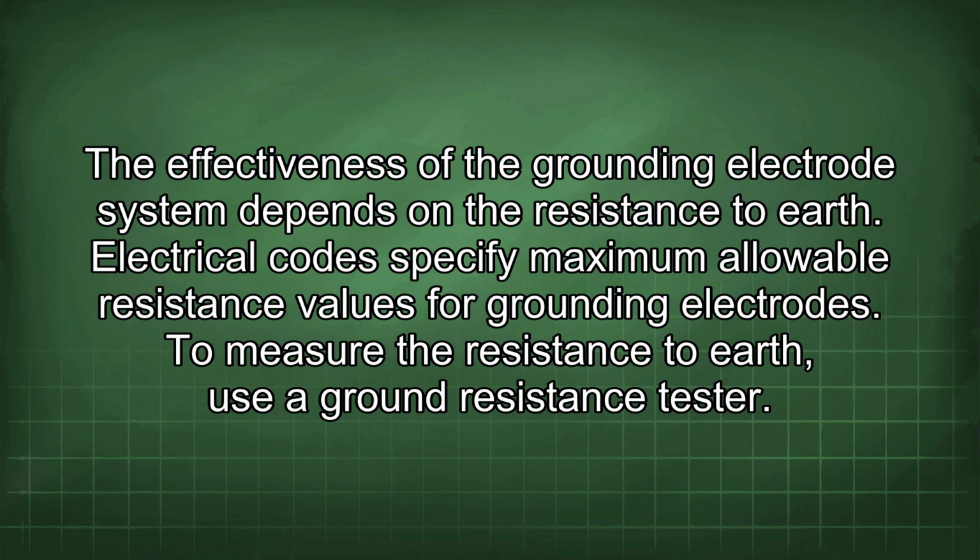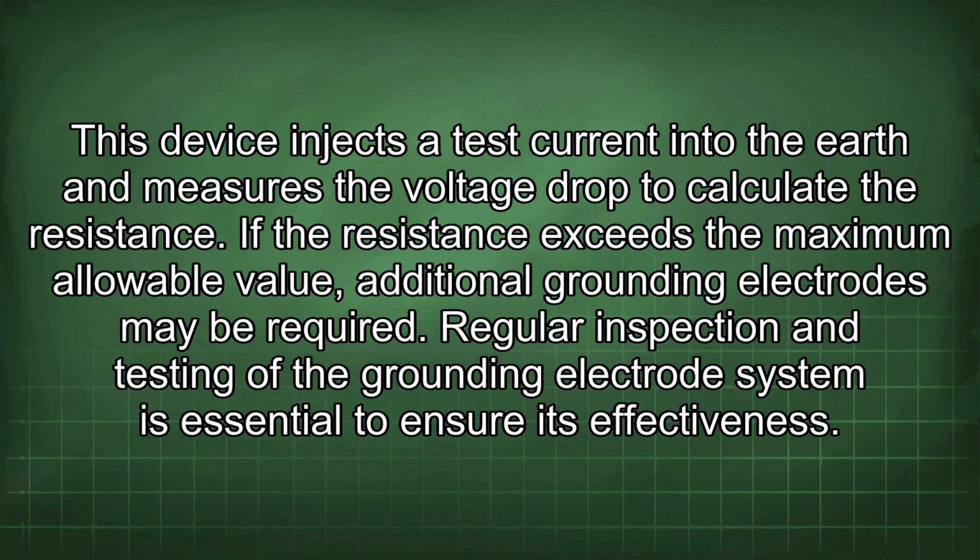To measure the resistance to earth, use a ground resistance tester. This device injects a test current into the earth and measures the voltage drop to calculate the resistance. If the resistance exceeds the maximum allowable value, additional grounding electrodes may be required. Regular inspection and testing of the grounding electrode system is essential to ensure its effectiveness.